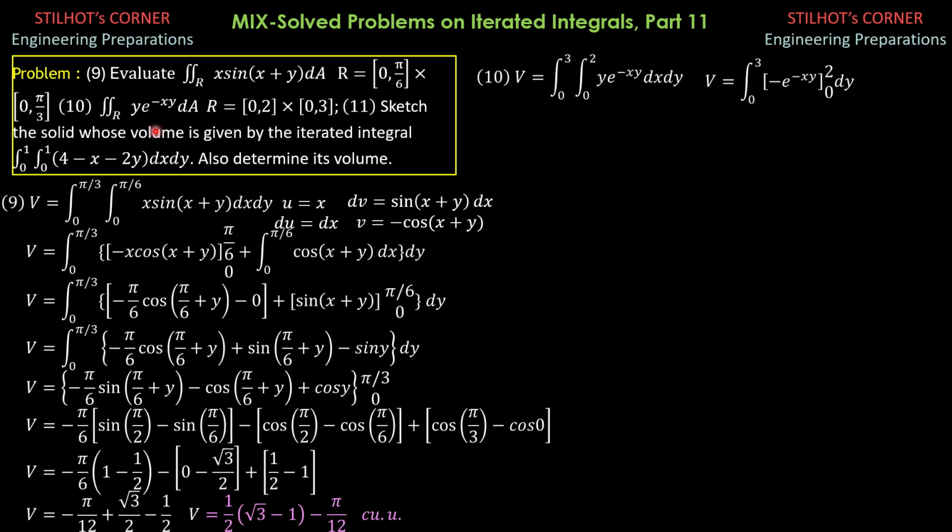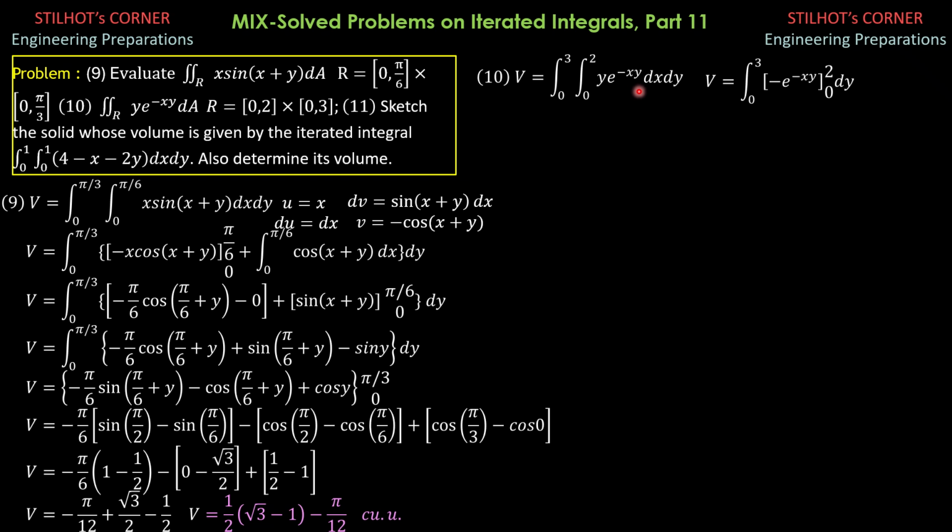We are still in number 10. Y e to the negative xy dx dy. So we treat x as the variable first. So this is e to the u. The differential of negative xy is negative y. There is y here, so negative of e to the negative xy times negative y dx.